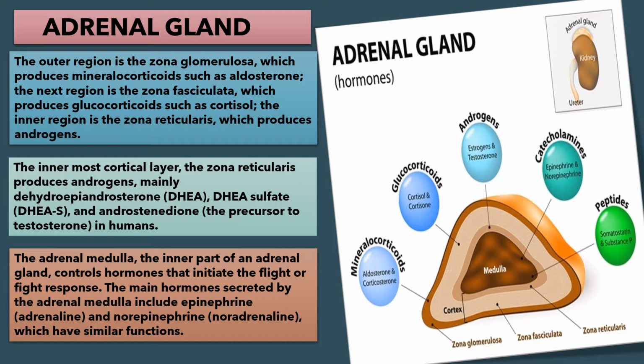You can see from the diagram, the middle triangular brown colored portion is called adrenal medulla of adrenal gland, which produces epinephrine and norepinephrine. Together, these are catecholamines, and peptides, that is somatostatin and substance P. So adrenal medulla produces these.